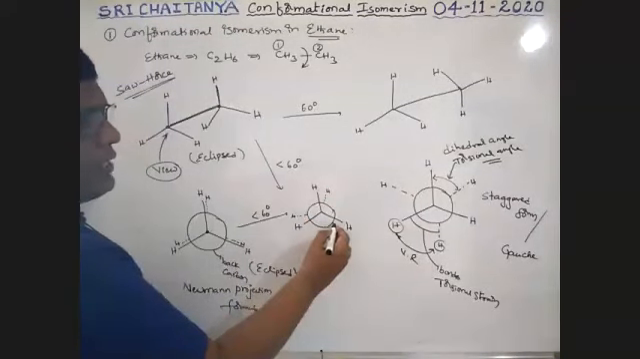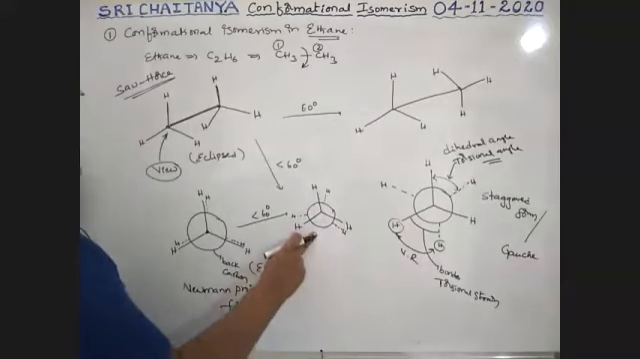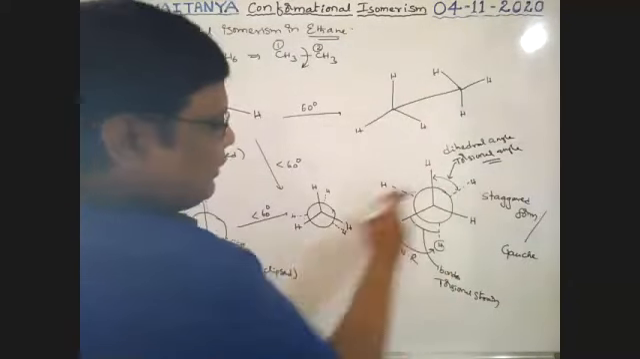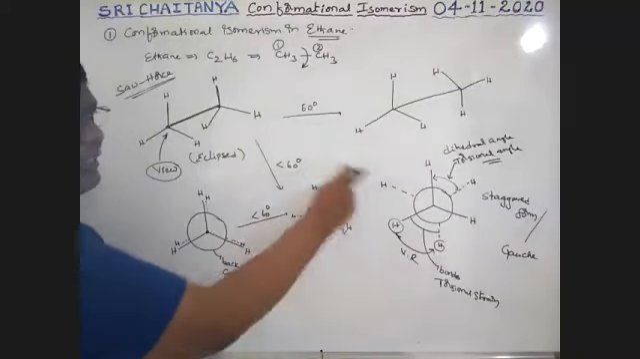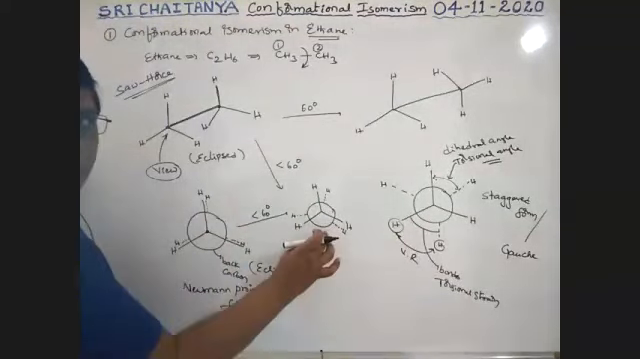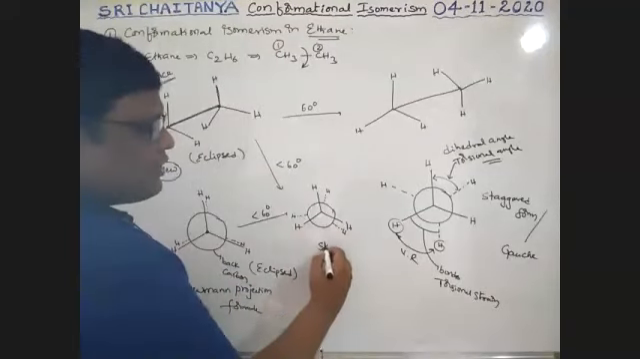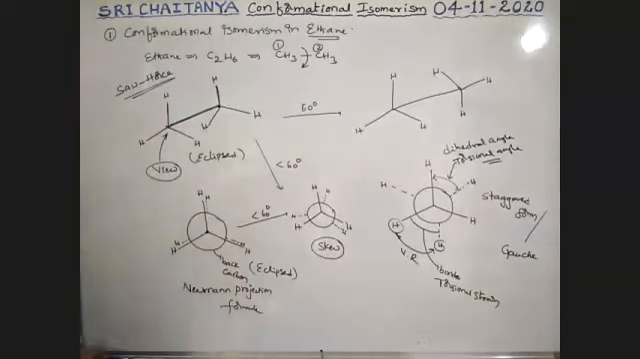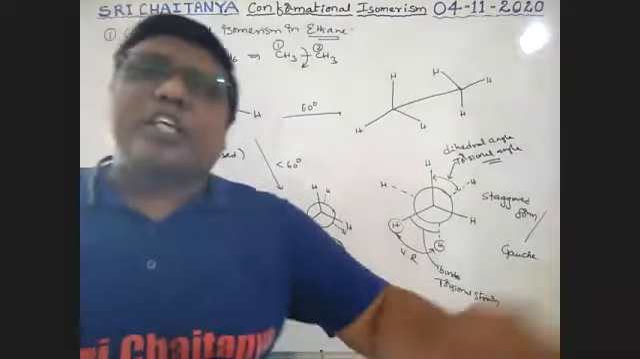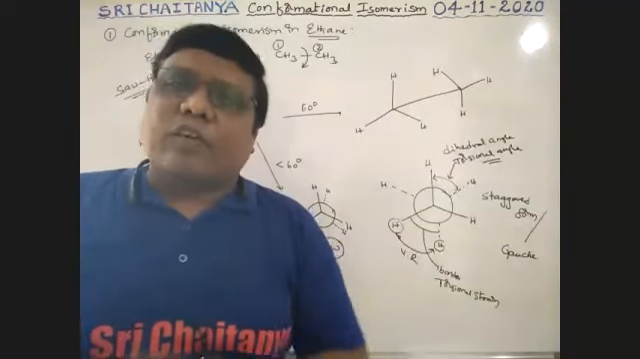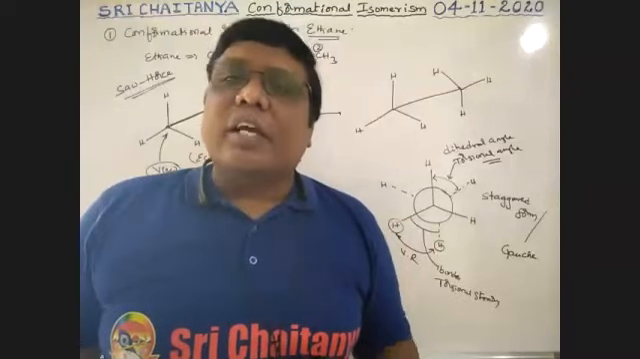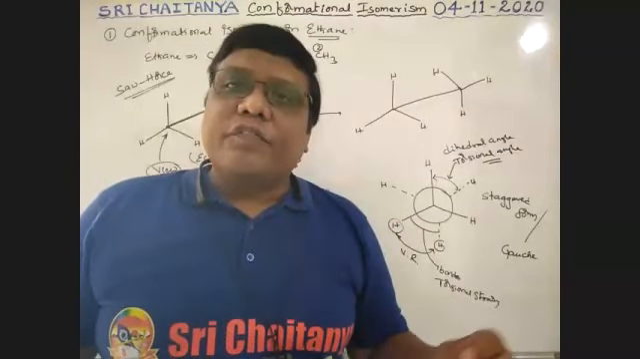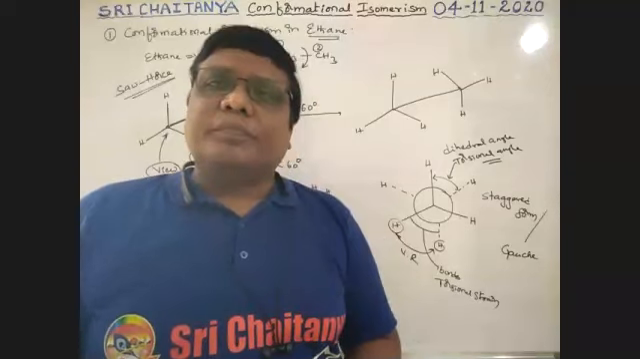Not exactly in the middle, boys. Here it is exactly in the middle. But it is not exactly in the middle, not exactly behind the hydrogen. It is in between these two. This structure is called a skew structure. Any number of skew structures are possible for every degree rotation, every second rotation, every minute rotation. That is why infinite number of conformations are possible.